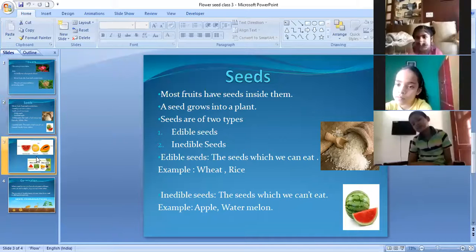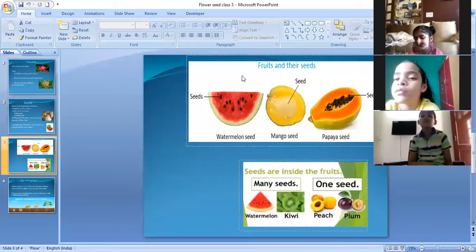Now I'm going to share one more screen with you. Just see that. Now a screen will come, and please see that carefully. Okay, children, now there are so many pictures here.